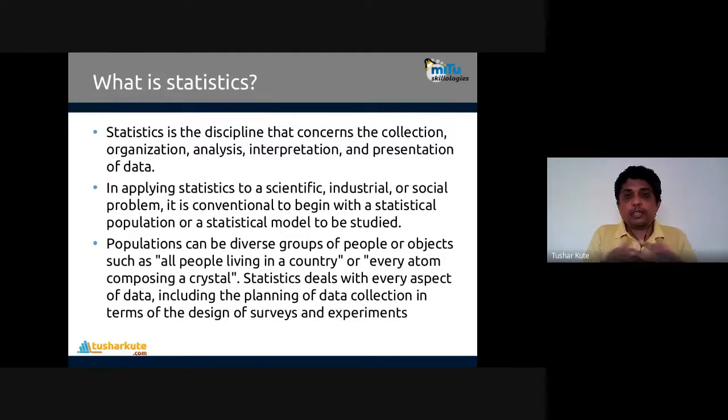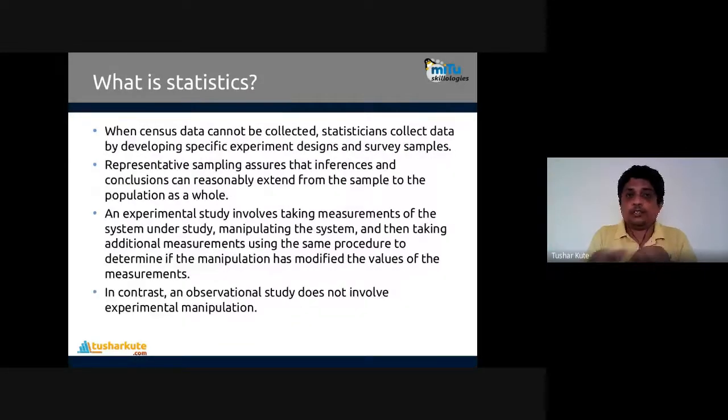Important note, most of the time the results given are 90 to 95% accurate, perfectly predicted. So, the power of statistics again. And using this power, learning from the data is possible. How exactly it is done, statistics will help you. Let's see. When census data cannot be collected, statisticians collect the data by developing specific experiment designs and survey samples. Experiments are designed, so they have a special method by which it's possible to collect it.